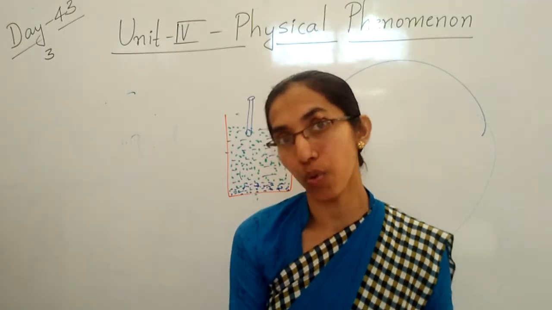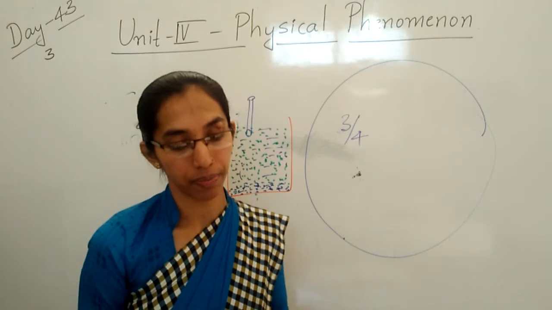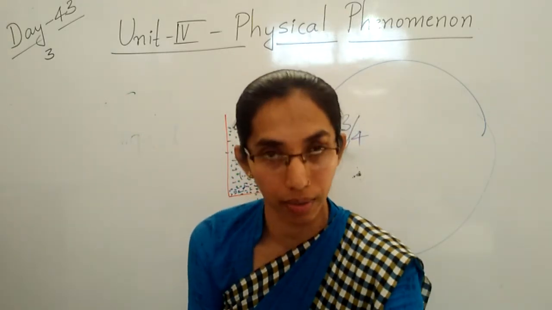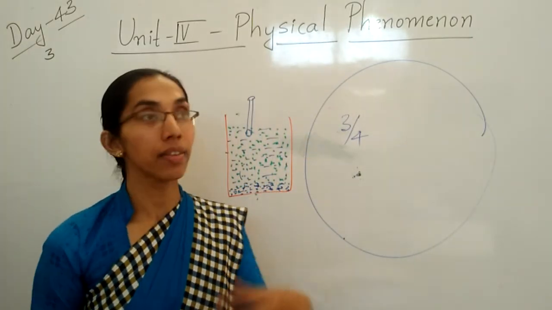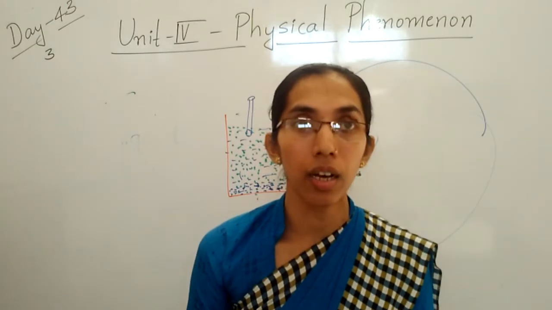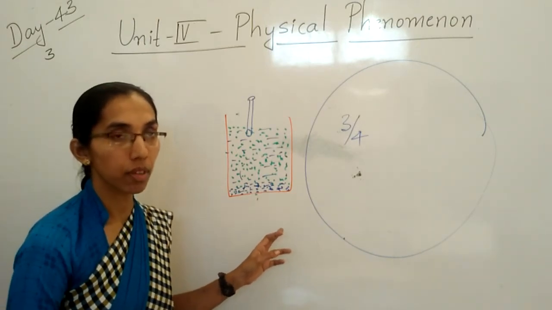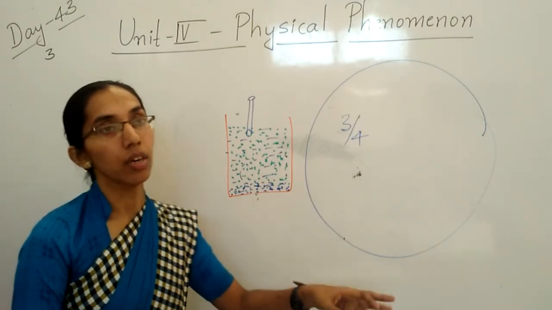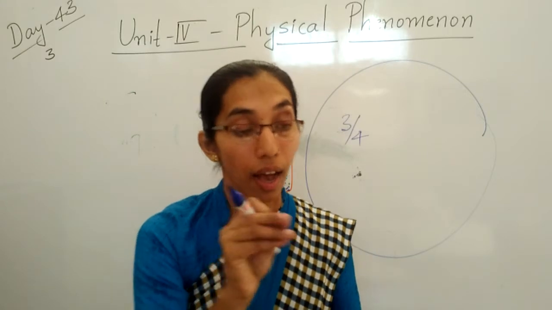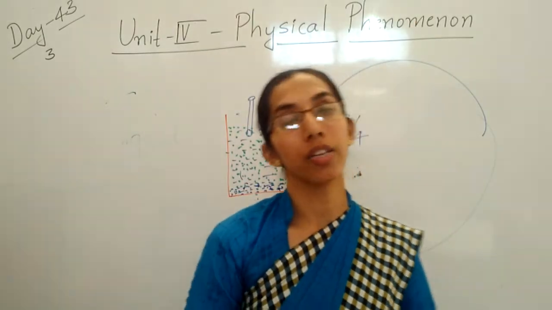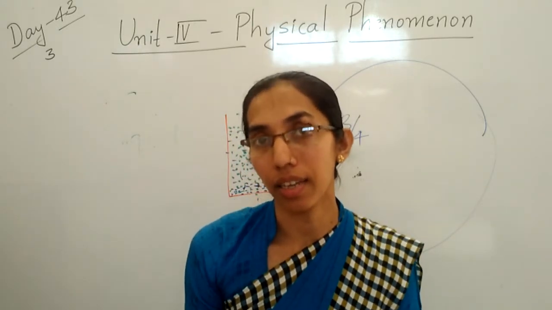Last is brackish water. Brackish water contains more dissolved salt as compared to fresh water, but less than sea water, less than ocean water. Clear, children? So this water is also unfit for cooking and agriculture.